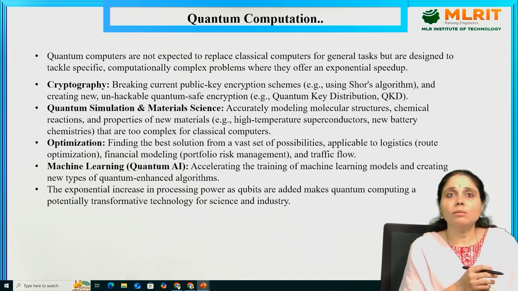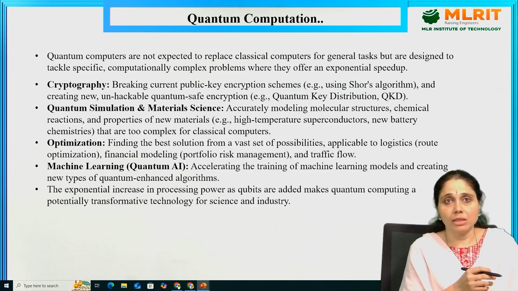Quantum simulation and material science: accurately modeling molecular structures, chemical reactions and properties of new materials, for example high temperature superconductors and new battery chemistries that are too complex for classical computers. Optimization: finding the best solution from a vast set of possibilities, applicable to logistics, route optimization, financial modeling and traffic flow.